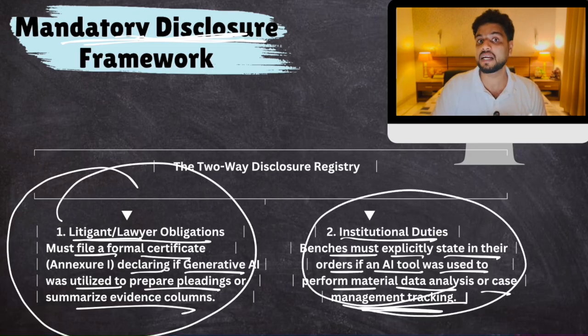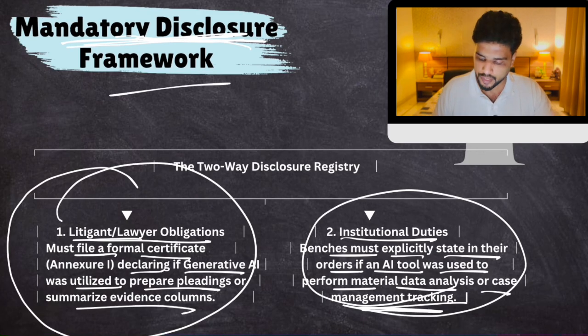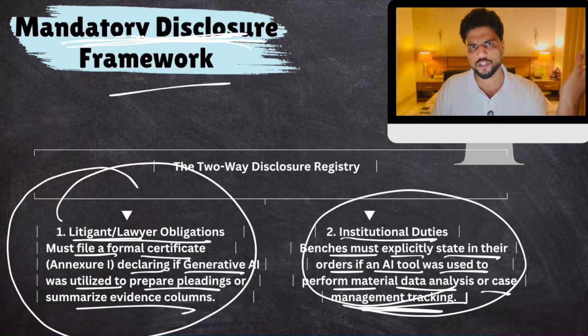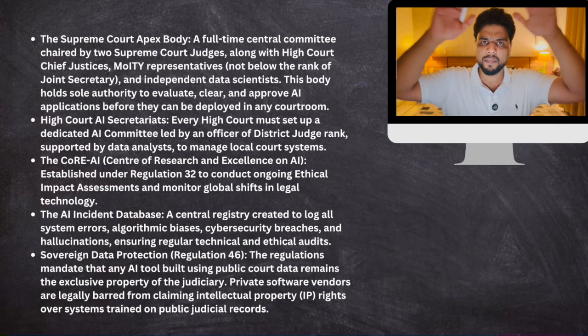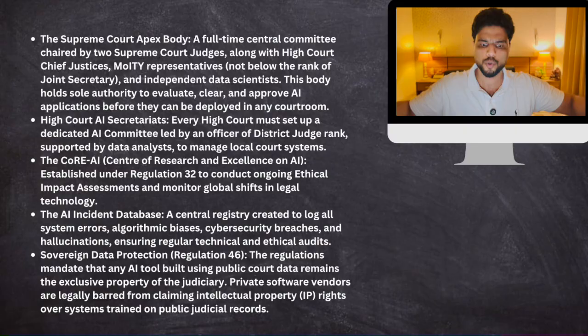Supreme Court made it really clear that if you're using AI, the public has the right to know. Okay, so mandatory disclosure norms, right? Plus, the Supreme Court is also saying that we will create permanent AI institutions. Okay, so Supreme Court will act as an apex body.